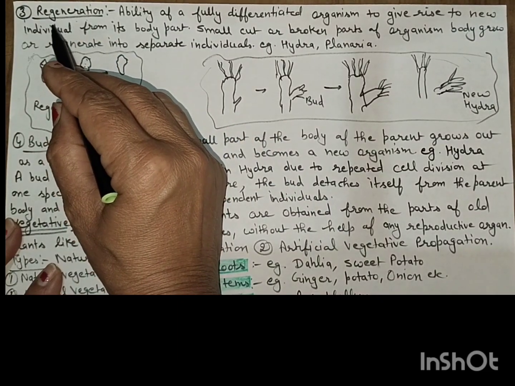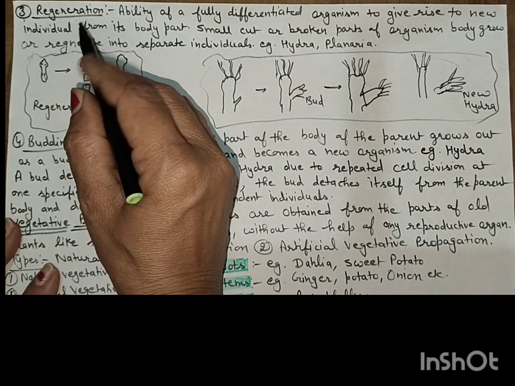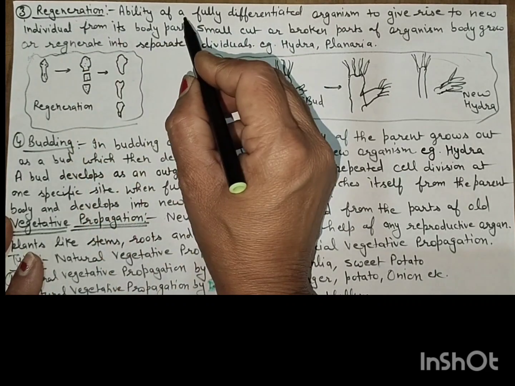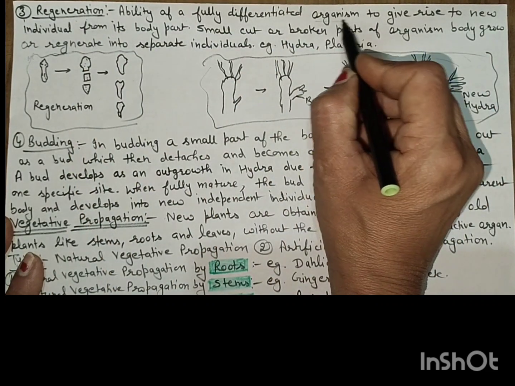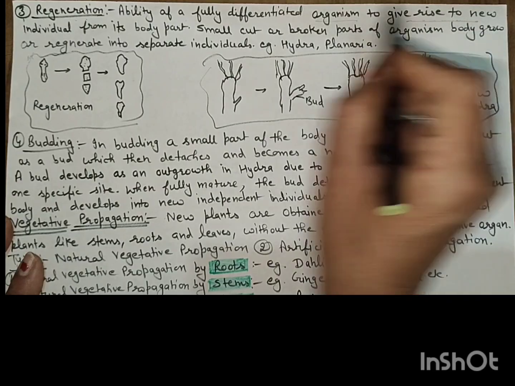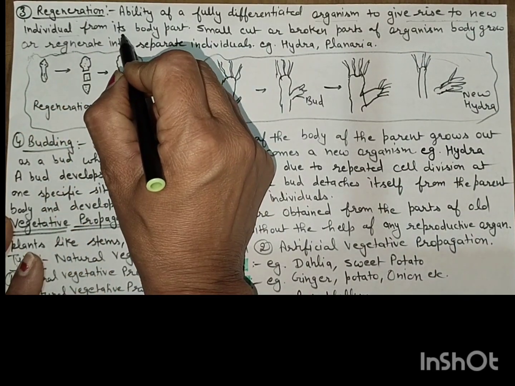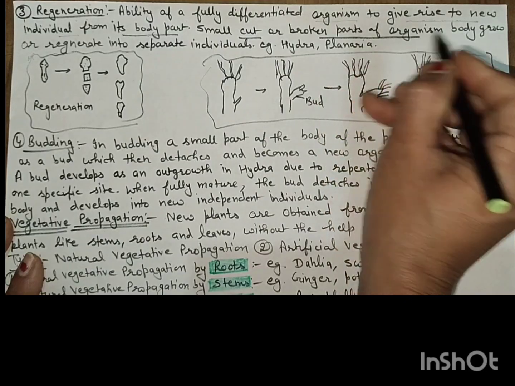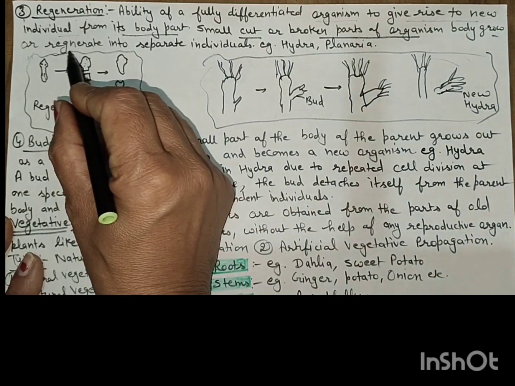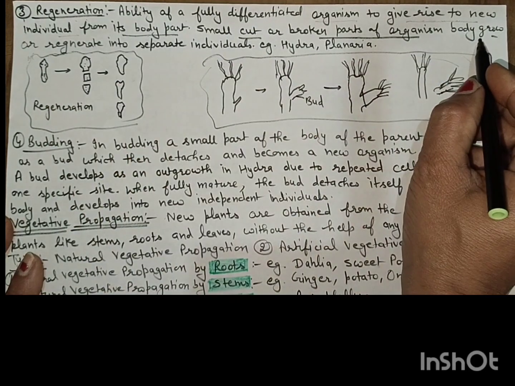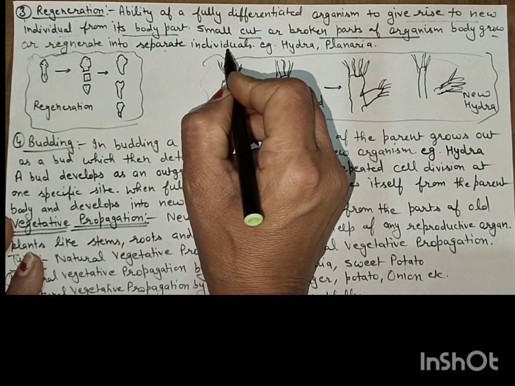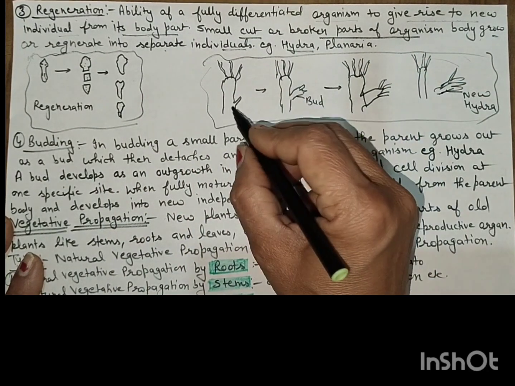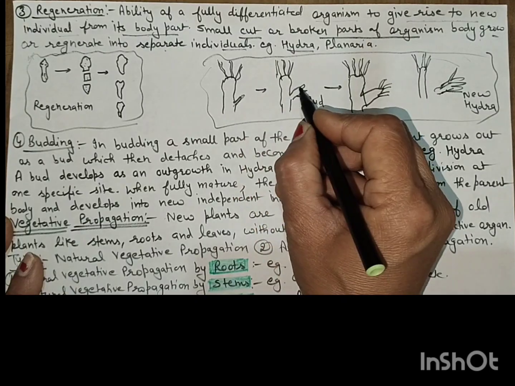Another method of asexual reproduction is regeneration. Regeneration means formed again, or the ability of a fully differentiated organism to give rise to a new individual from its body part. A small cut or broken part of the organism's body grows or regenerates into a separate individual. Example is Hydra. In the Hydra, there is a small bulb-like structure.